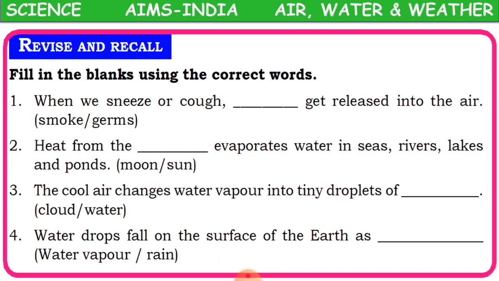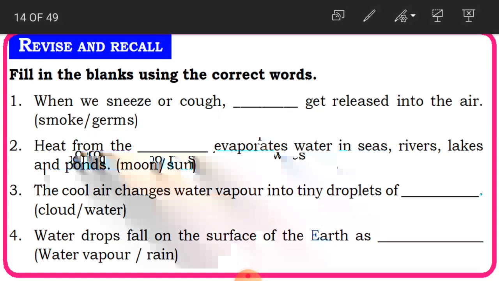Okay, now let us just revise and recall whatever we have just learnt. Now the first is, when we sneeze or cough, dash get released into the air. What is released into the air, children, when we sneeze or cough? That is germs. Okay, and the answer is germs. Heat from the dash evaporates water in seas, rivers, lakes and ponds. Heat from the sun. It is going to evaporate water in the water bodies.